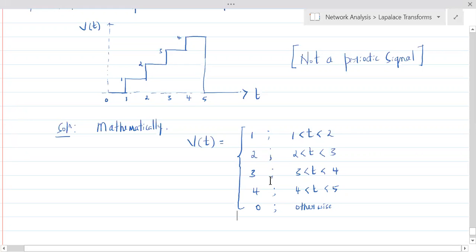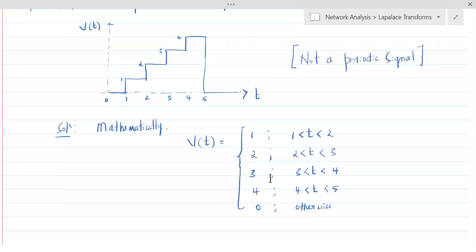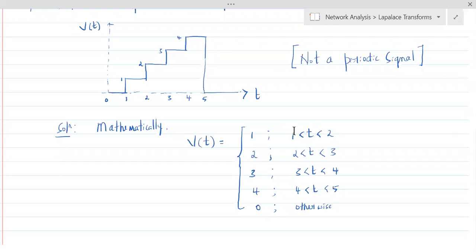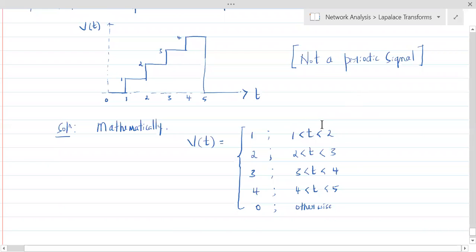Now this is what it is, but we have to be a little smarter to express this in terms of the basic signals. These are all just numbers, right? But I need to somehow associate these numbers with any of the basic signals you have seen so far. Which basic signal do you think would define the range? It's a unit step function. And we know unit step function is 1 from 0 to infinity. But do you know a unit step function which goes from 1 to 2, 2 to 3? That exercise we have done.